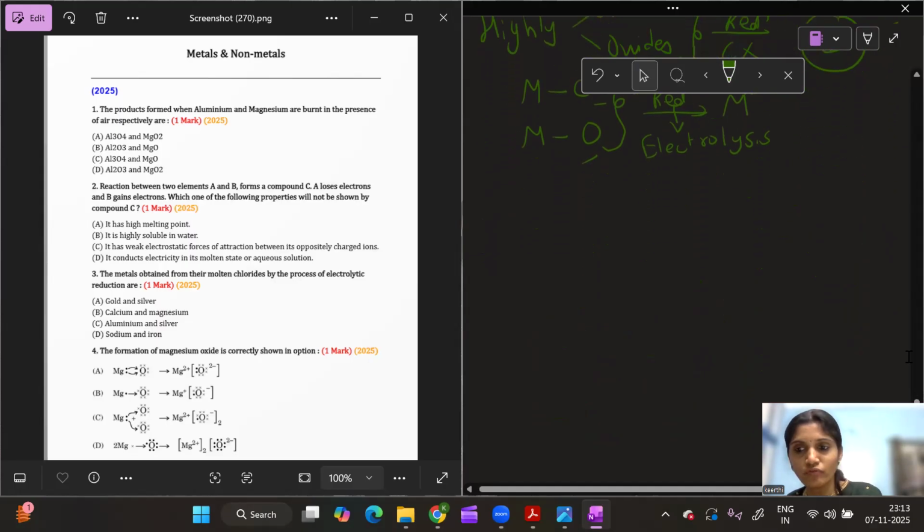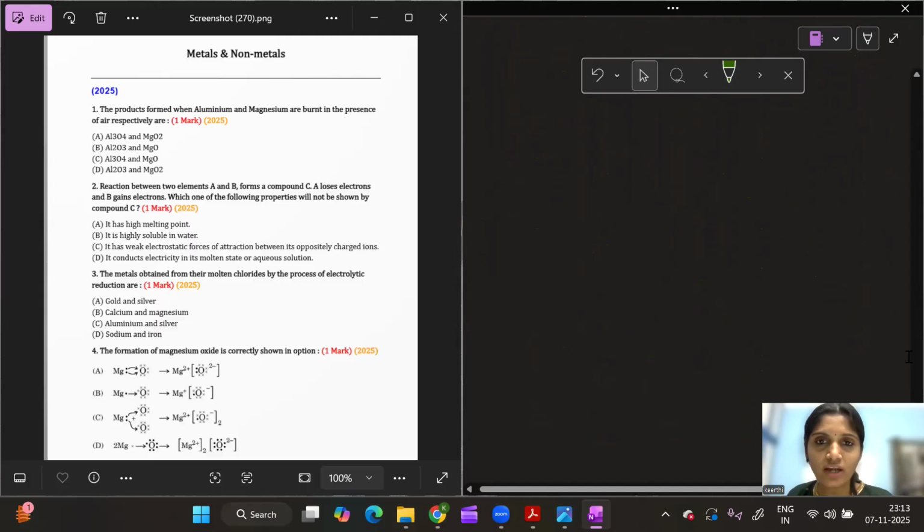Now let us go for the fourth MCQ. If you look at the fourth MCQ, the formation of magnesium oxide is correctly shown in the option.